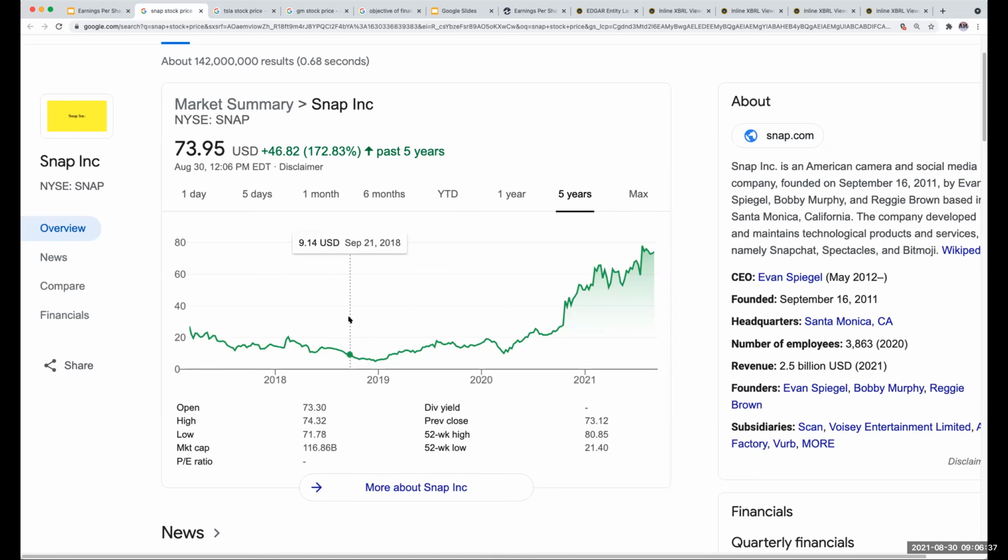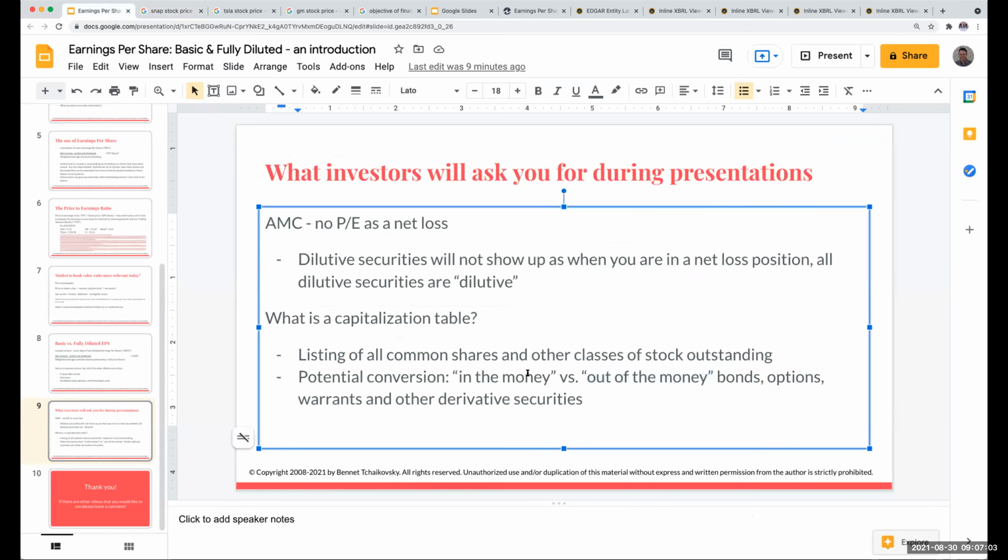So looking at this over time, with in the money options, I have the option to buy it for 10 to 15 bucks. Those are in the money because I could buy it at 15 and then sell it for basically 73. So that's in the money versus out of the money. What I advocate for is that a company, along with its financial statements, list out a capitalization table, showing everything that could potentially be converted.